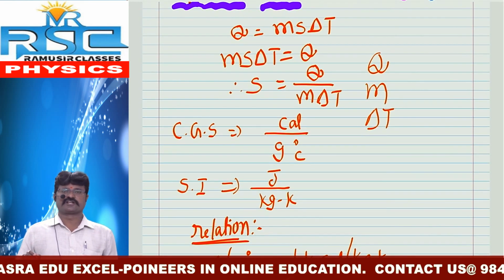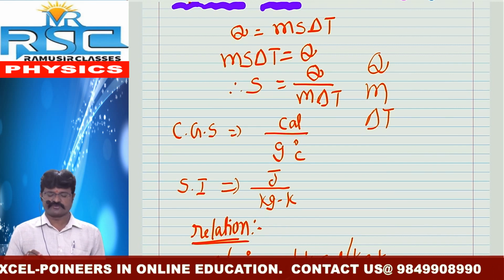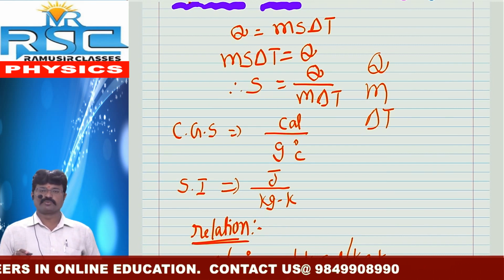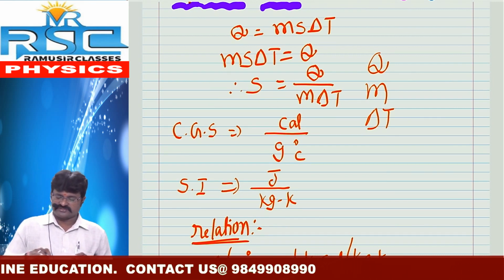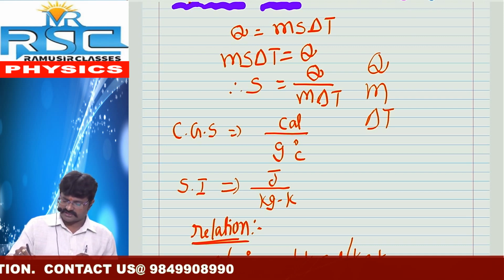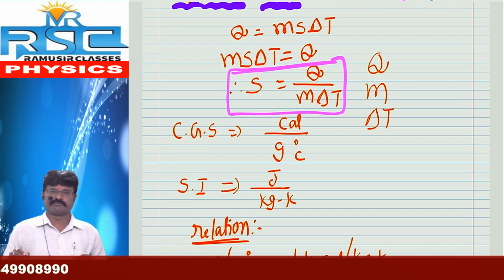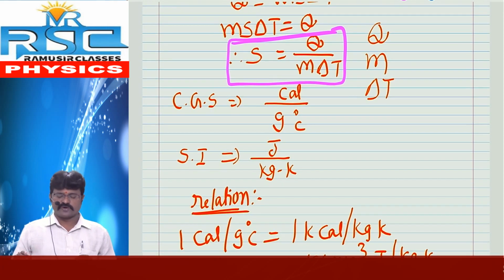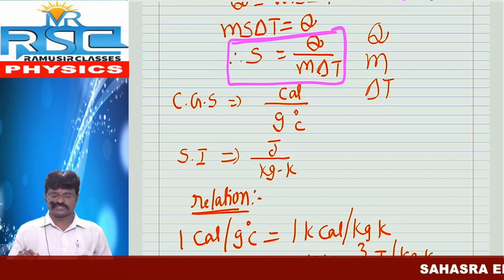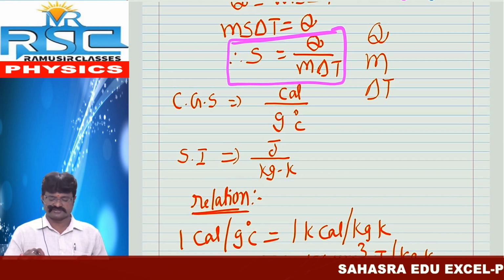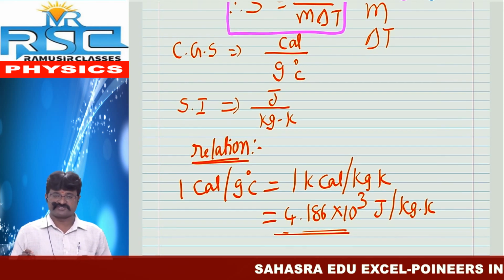Then what about the formula for that? Q is equal to m s delta T. In the last class we already derived it. From that, S is equal to Q by m delta T. So this is the formula for specific heat. Now we want to write units. CGS unit equals calorie by gram degree Celsius. SI system equals joule by kg Kelvin.